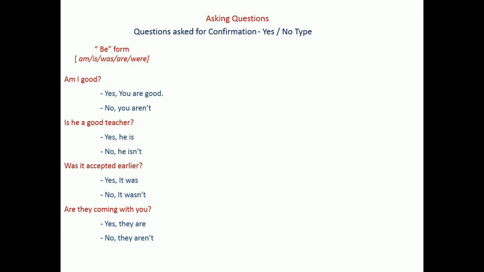Is he a good teacher? Yes, he is. We need not say yes, he is a good teacher. We simply say yes, he is, or no, he isn't. Was it accepted earlier? Yes, it was. No, it wasn't. Are they coming with you? Yes, they are. No, they aren't.